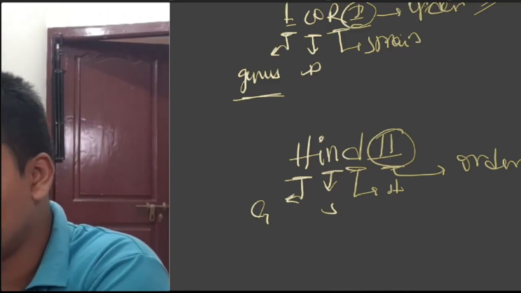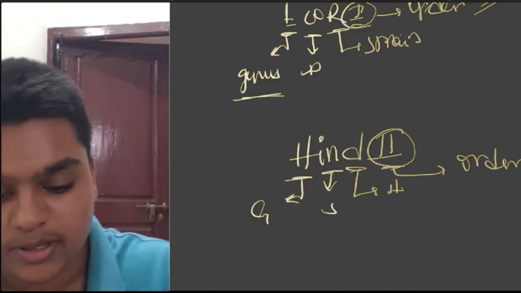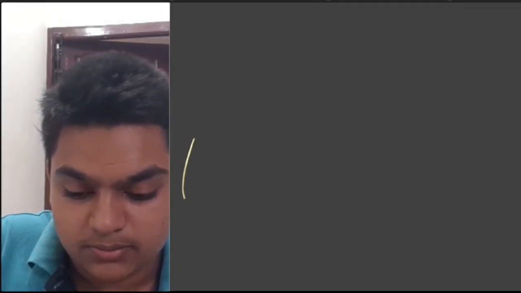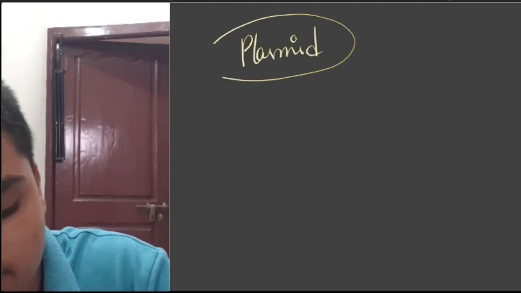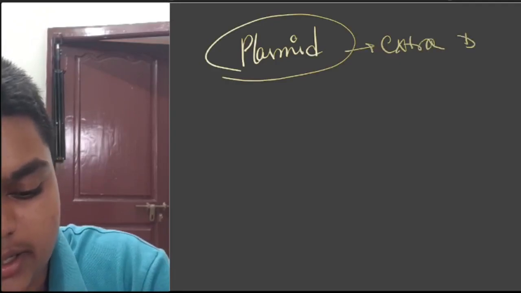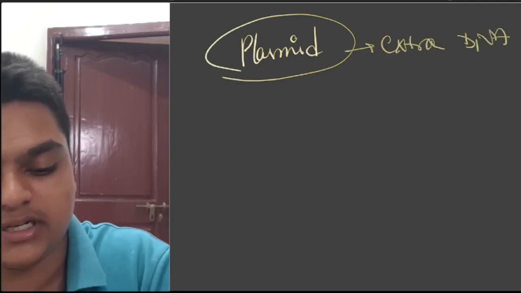Now coming to another one that is called a plasmid. What is this plasmid? Okay, now we are coming into plasmid. See, plasmid is, first of all, an extra DNA which is present in bacteria.